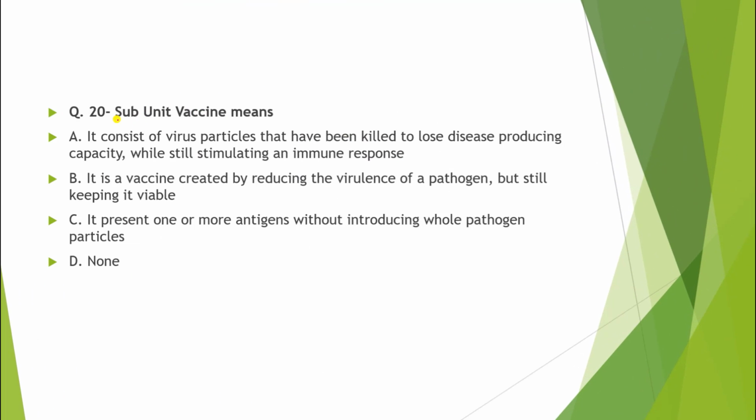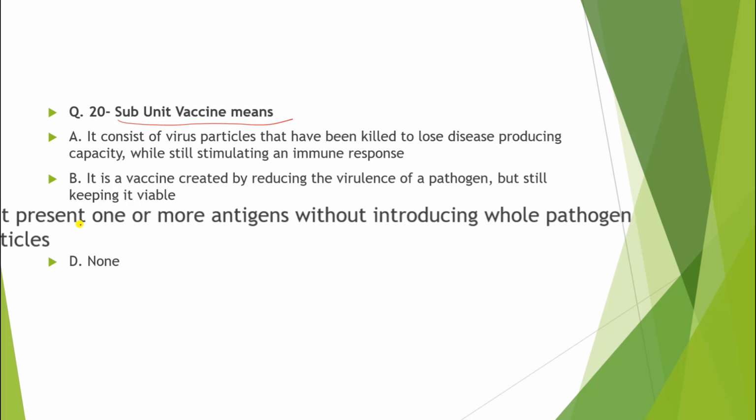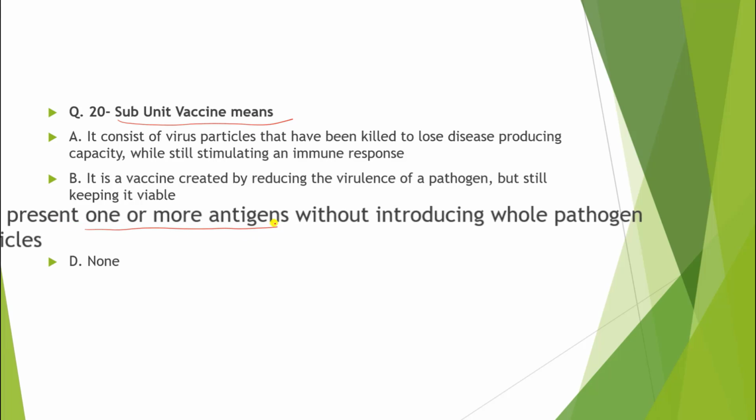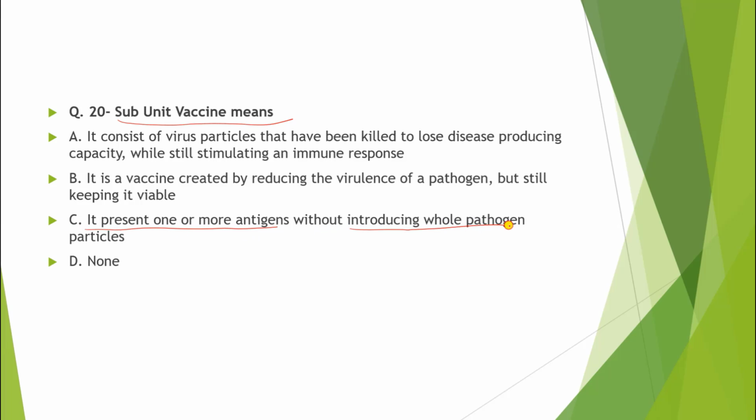Question number 20, subunit vaccine means. So the correct answer is it present one or more antigen without introducing whole pathogen particle. So in this type of vaccine, what we are doing, we are not inducing whole pathogen. Instead of it, we are only introducing subunit, some particle of virus in the vaccine. So these are some vaccine prepared for the coronavirus.